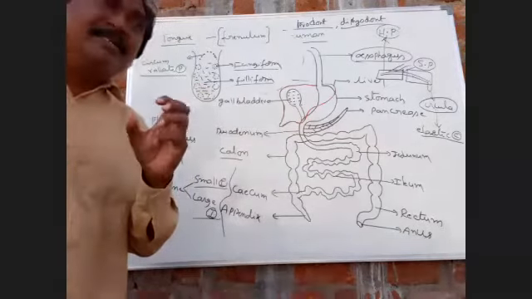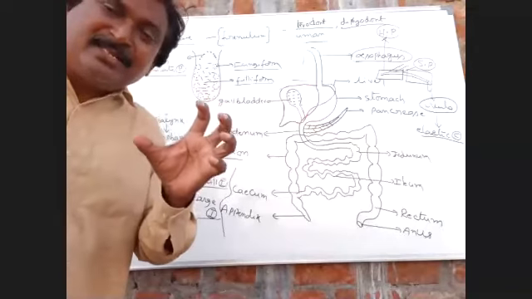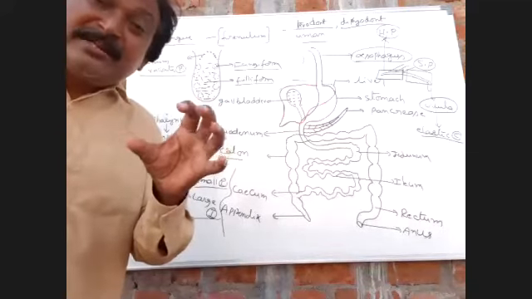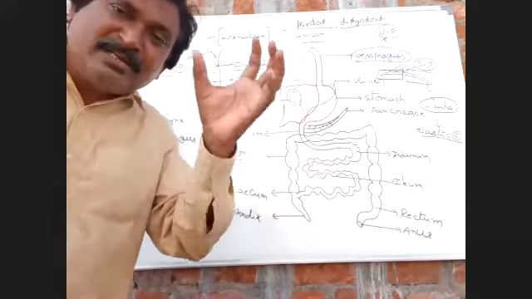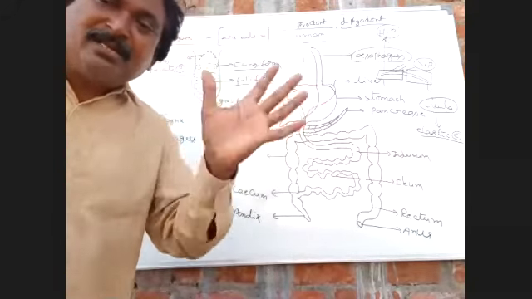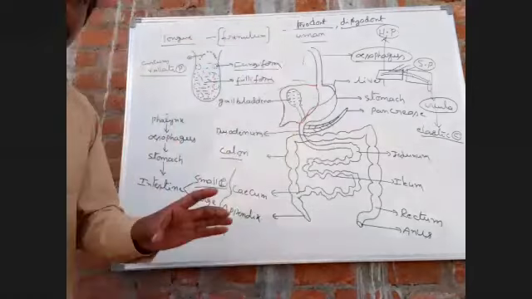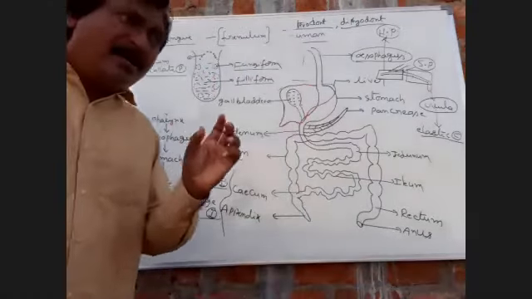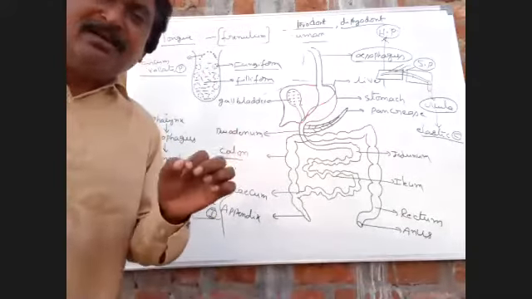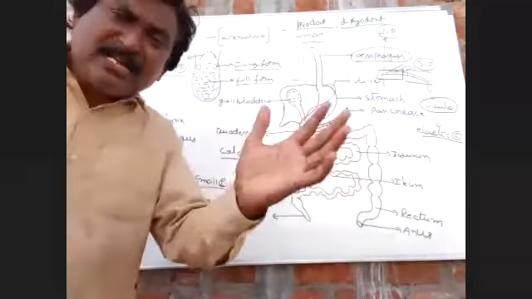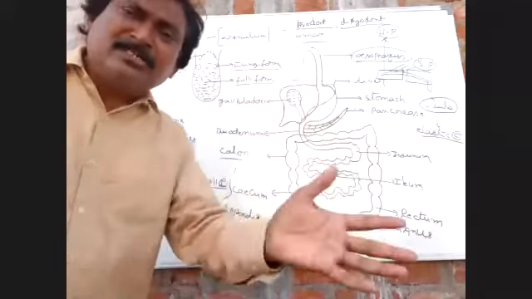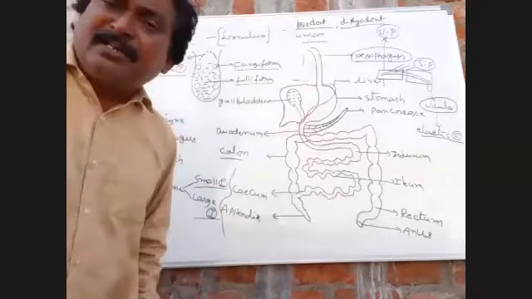Tactile means taste determination. So speech, tactile, and mixing food with saliva are the uses of the tongue.